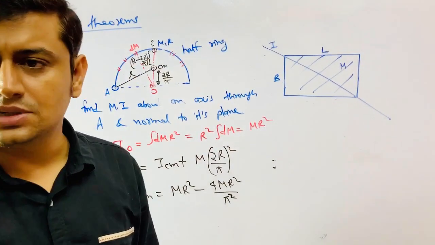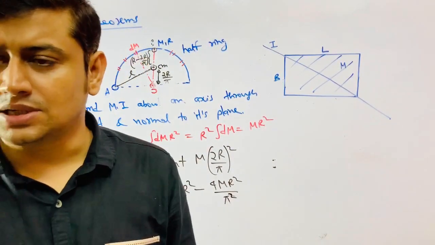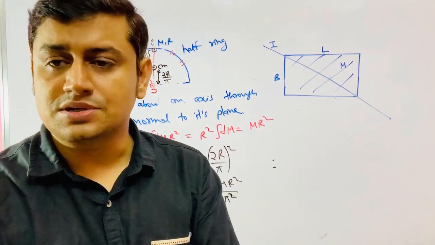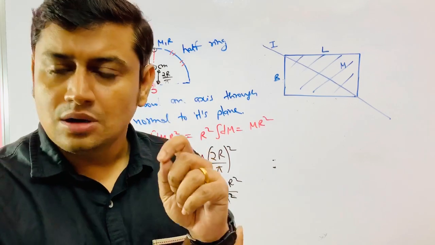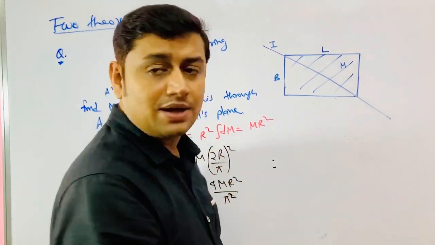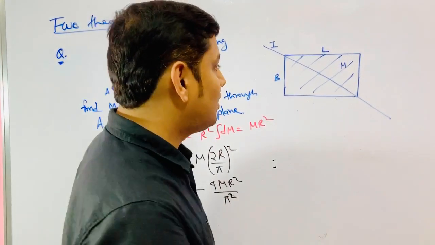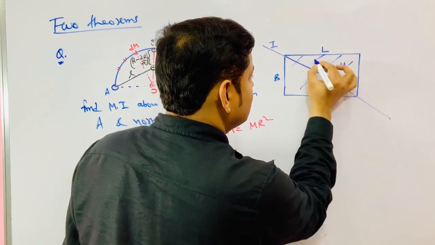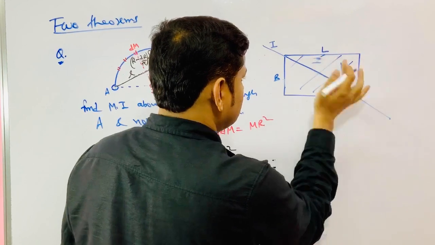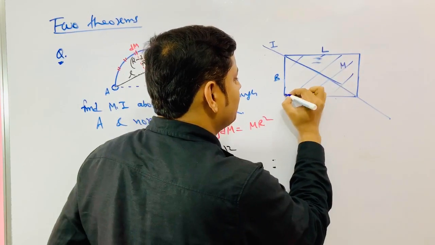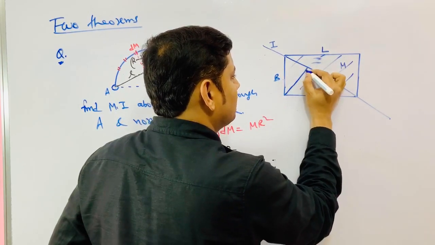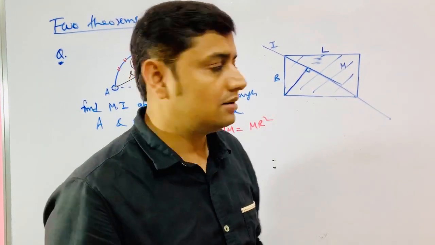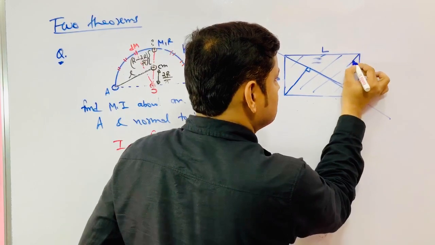Now how to get the moment of inertia about this diagonal axis? We have two methods. There are many methods, that depends on your skill and how much depth you have gone into moment of inertia. Suppose moment of inertia of this triangle is I, this is also I. So how to get it? Drop a perpendicular from here. I know that this is two triangles, and drop a perpendicular from here also.